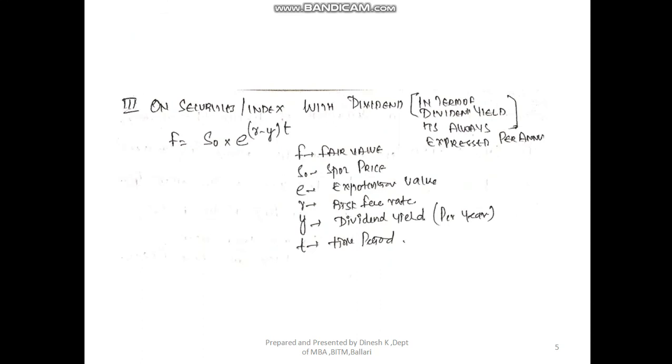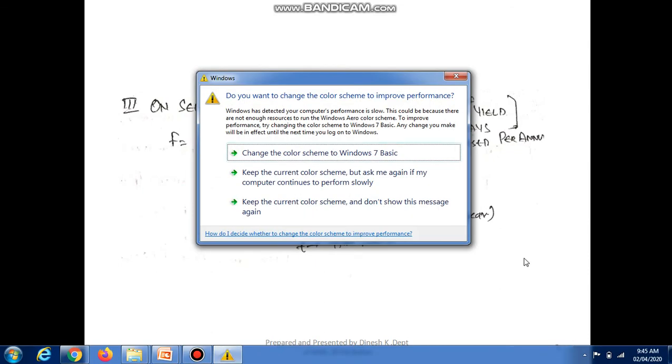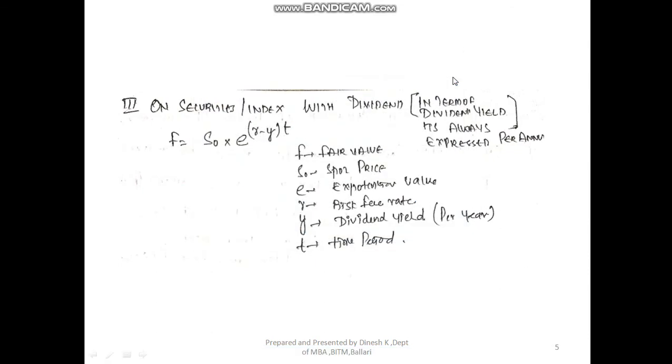Coming to the third model, that is calculating the fair value of the underlying asset where the dividend is in the form of yield, right? As you all said, the yield is always expressed in percentage form.